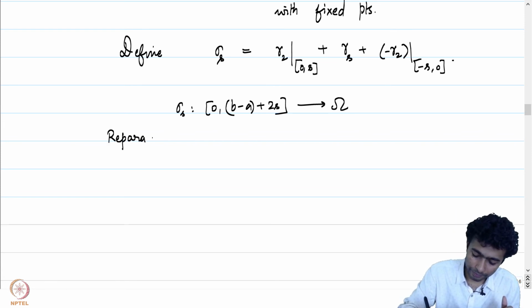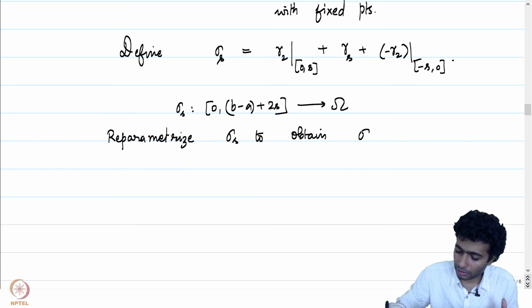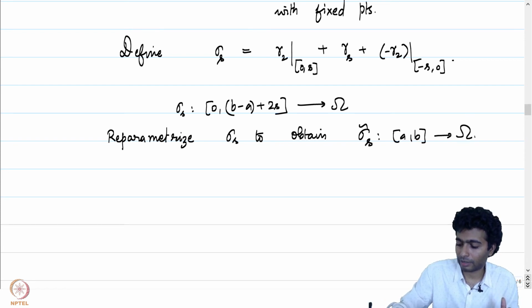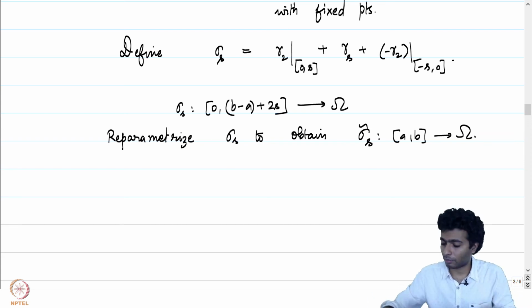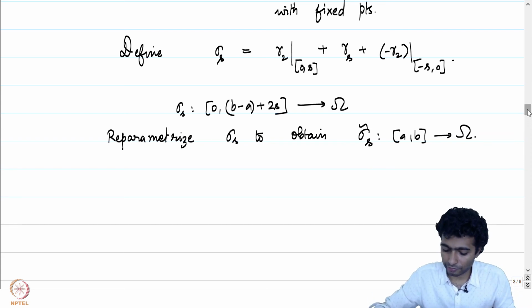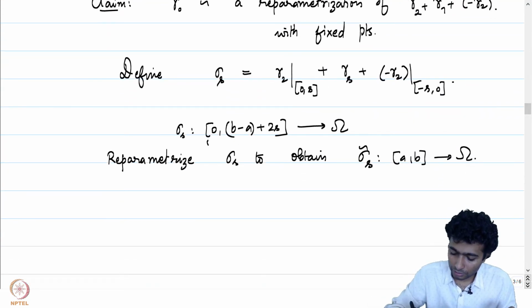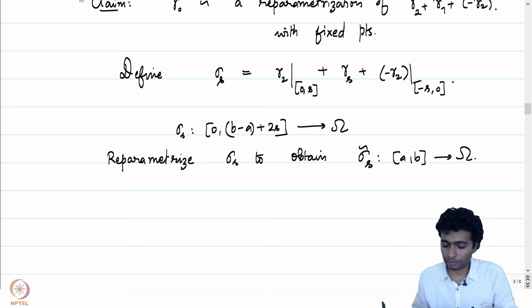Reparameterize sigma s to obtain sigma tilde s from [a,b] to omega by a linear homeomorphism. Let me not write down explicitly what the homeomorphism is. It will be quite straightforward to write down the linear homeomorphism from this domain to this domain, and then just compose it with sigma s to obtain sigma tilde s.